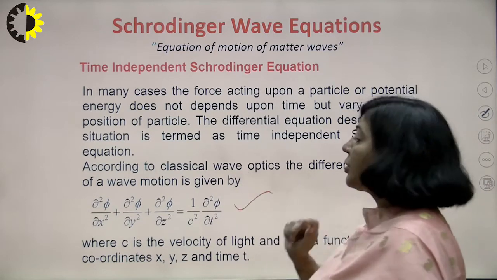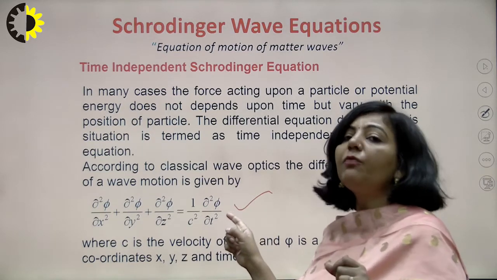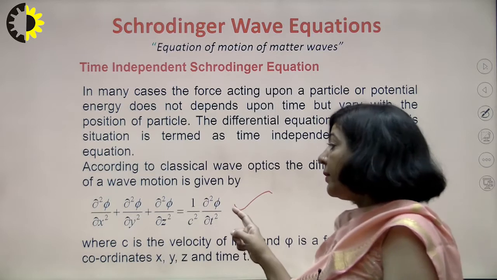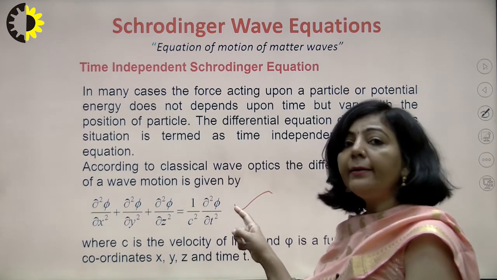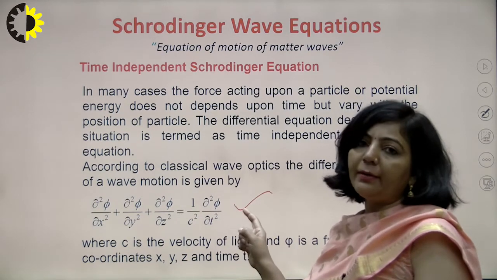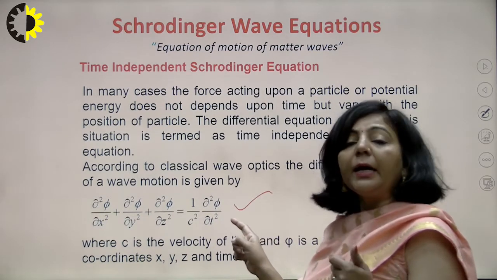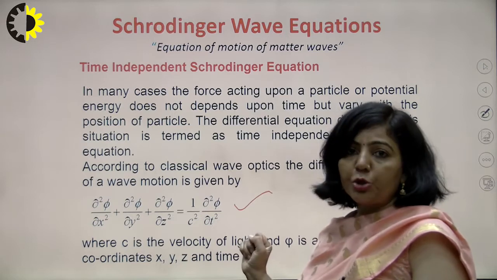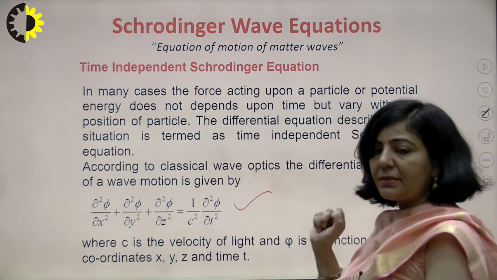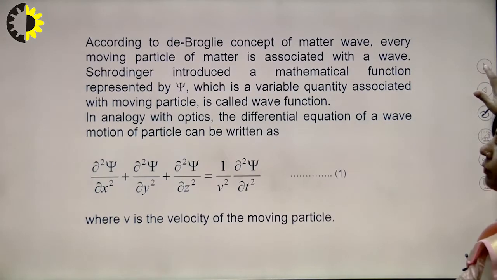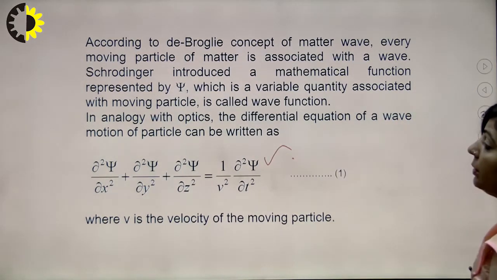This equation was proposed by Schrodinger on the basis of the electromagnetic wave equation, and here this phi is a general function, a function of x, y, z and t. As we know, in case of the electromagnetic wave equation, we have such equations either in terms of E or in terms of H. But in general form, if you want to write or represent a wave equation, then we have this type of equation. Using this equation, he proposed a new function which is known as the Schrodinger wave function.